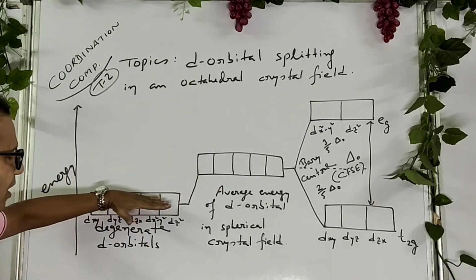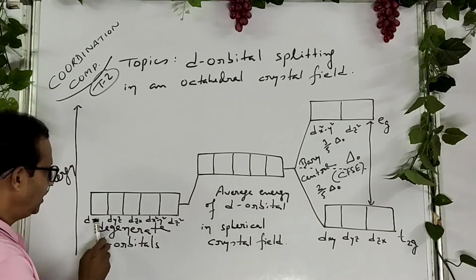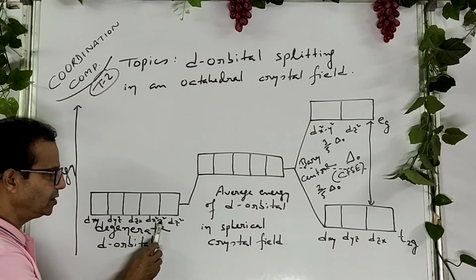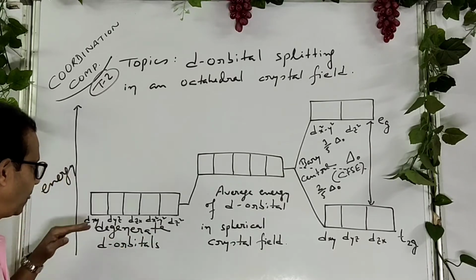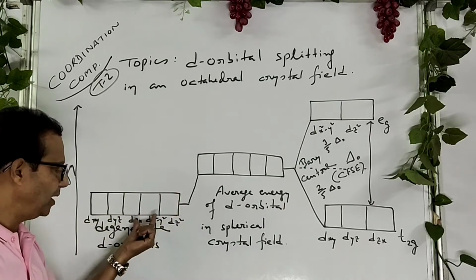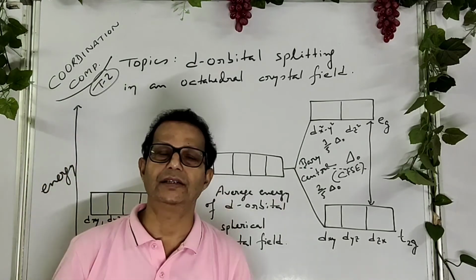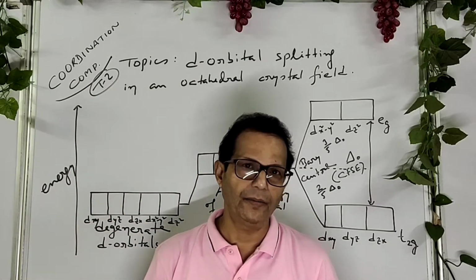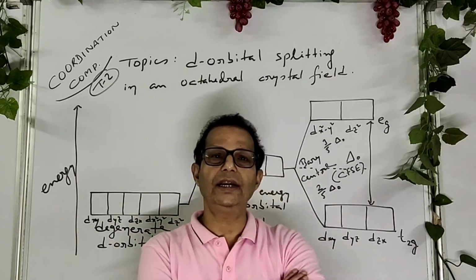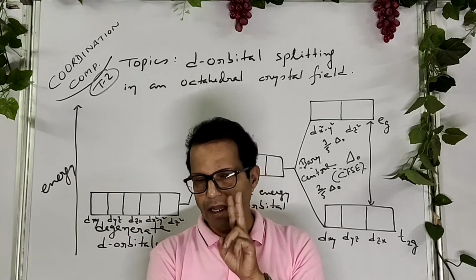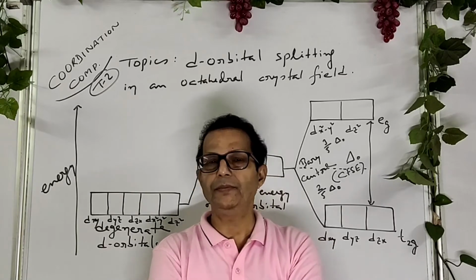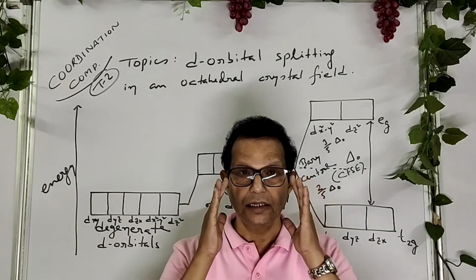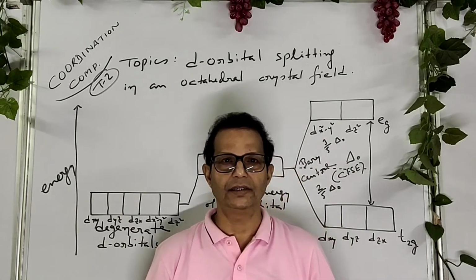You know that there are 5 types of d orbitals: dxy, dyz, dzx, dx square minus y square and dz square. They have same energy but different orientations in space. That's why d orbitals are called degenerate orbitals. So what are degenerate orbitals? The orbitals which have same energy but different orientations in space are called degenerate orbitals.